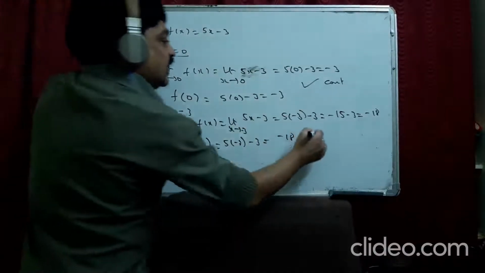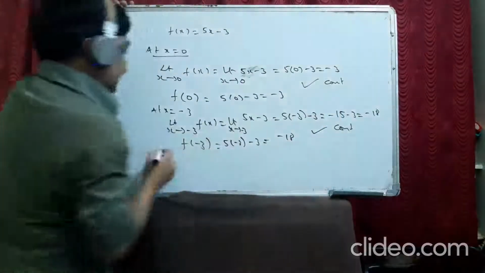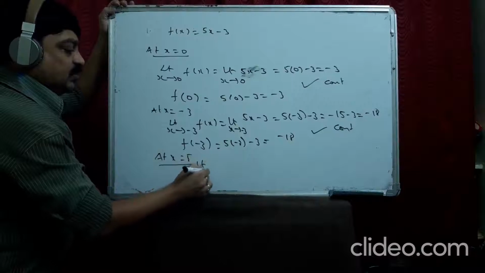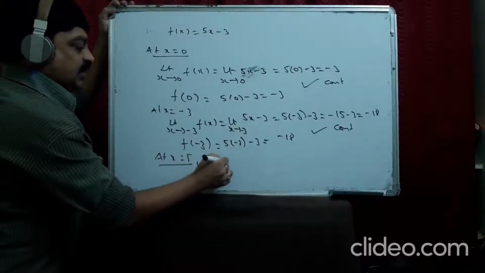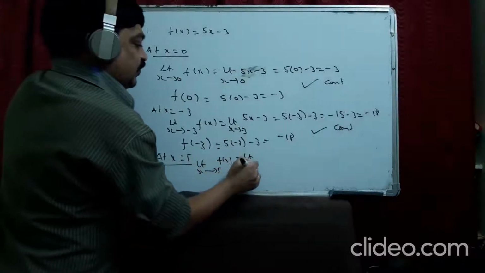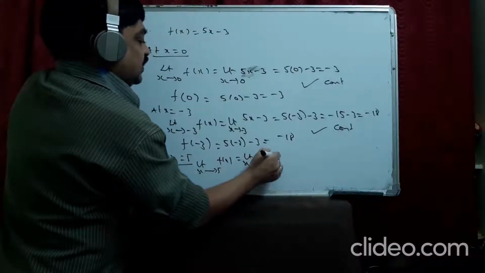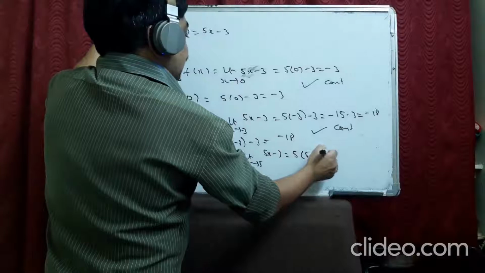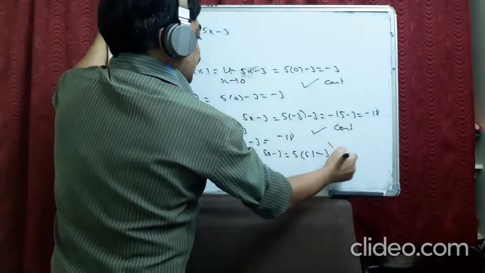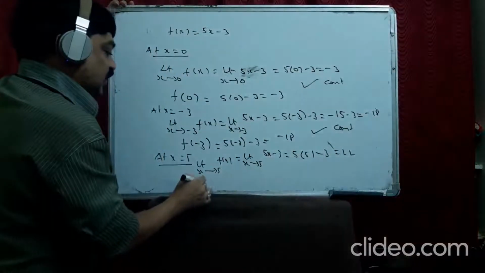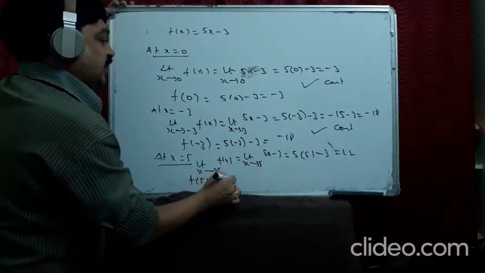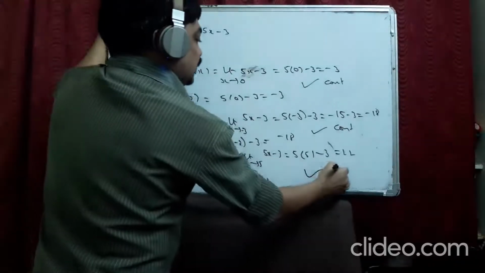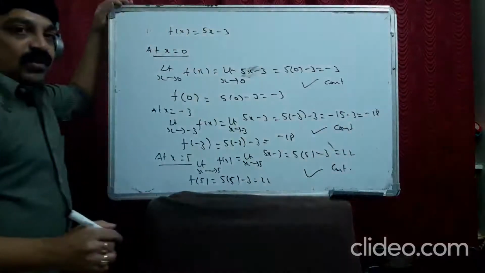So it is continuous. In the same way, at x equal to 5, limit x tends to 5 of 5x minus 3 is 5 into 5 minus 3, which is 22. And f of 5 is also equal to the same thing, 22. Obviously it happens. It is also continuous.